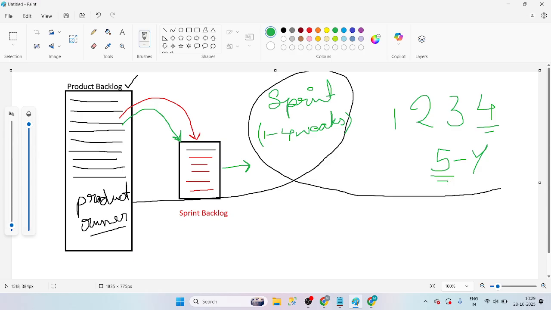Now, if the product owner is saying that for a 5-year project he wants 2 weeks, yes, we will definitely agree. The Scrum Master is not the responsible person to decide the sprint. We are not responsible, guys. Whatever orders come from the product owner or management, we are going to work on that.